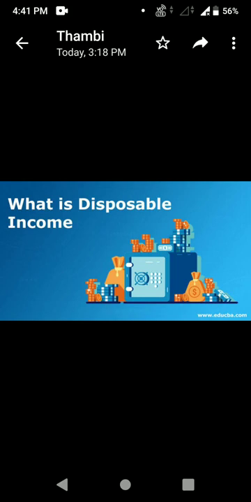Again, economics is divided into two: microeconomics and macroeconomics. Microeconomics is the study of individuals, and macroeconomics is the study of a country and government. Are you clear? That I have also taught: the word economics comes from two Greek words, eco meaning home and nomos meaning account or management, that is, household management. Very clear?